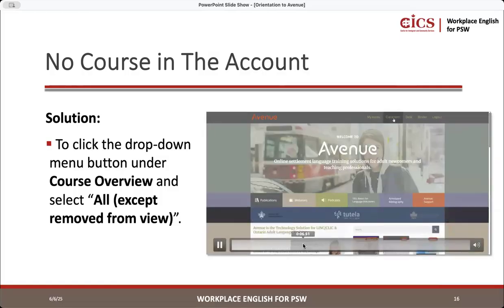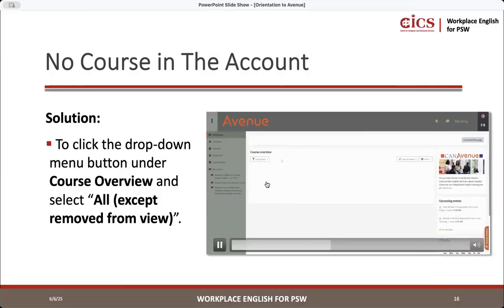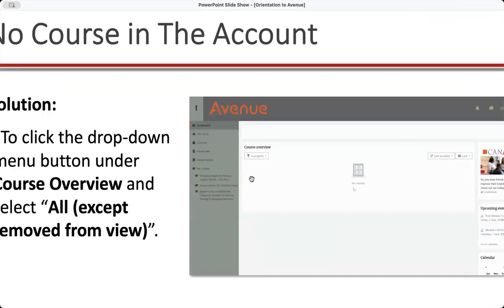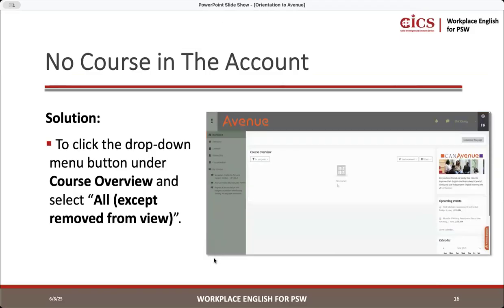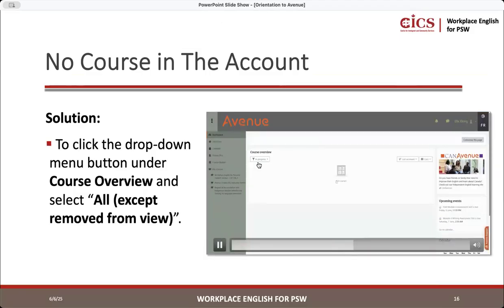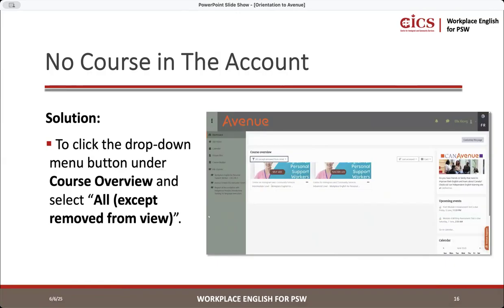So again, when you log in, you'll see course overview. Do you see how it says in progress? It means, oh, you can't see your course. So you have to go to the menu and you have to click all except removed from view. And then you will see your course. So make sure when you go to course overview, you click all. Okay.